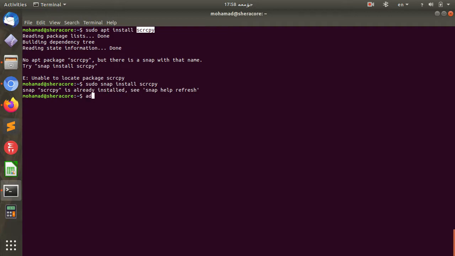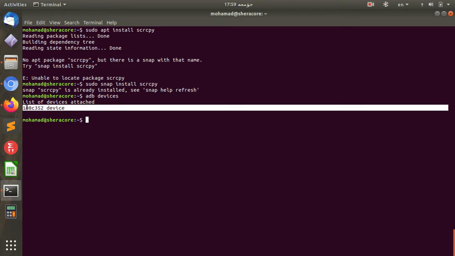ADB software should be installed in your system, and use this command line to see what devices are connected to your system. First you should connect your phone to your system by USB cable, and you can see this ID. If you can't see this ID, watch my last video and turn on USB debugging on your phone. After that, developer options is enabled on your system.